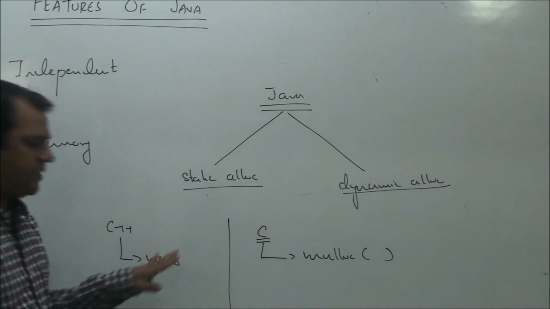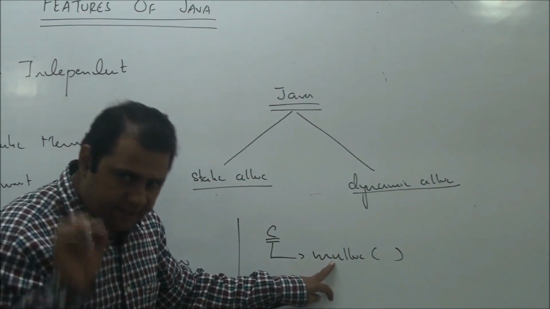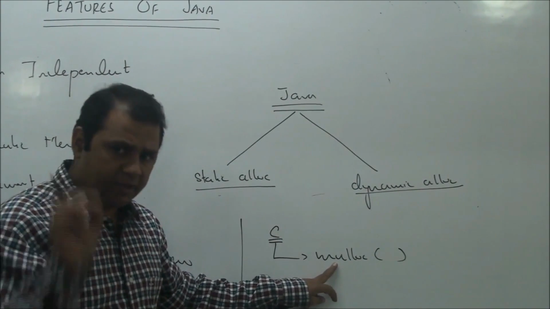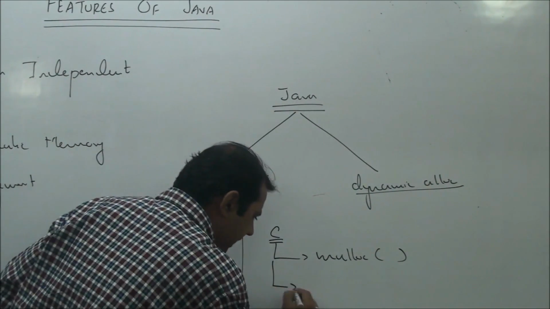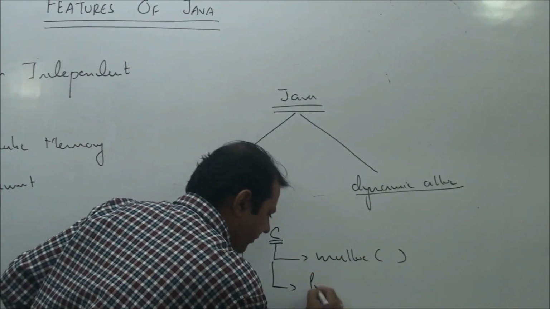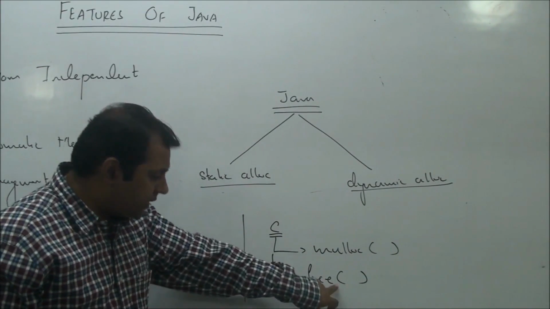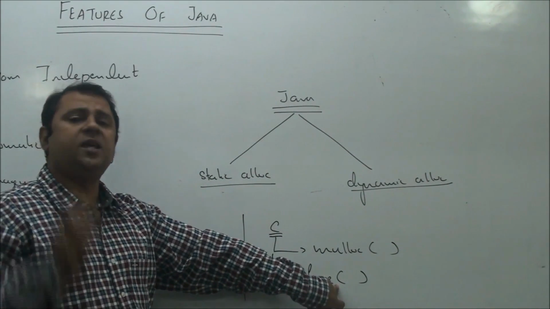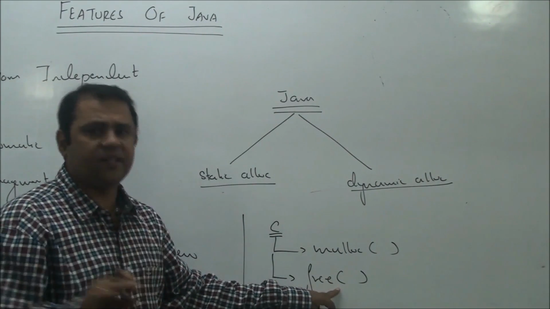But both these languages taught us that after allocating and using the memory, we must never forget to release it, and to release that memory, to destroy it, we used to call a function called free. And if a programmer forgets to call free, we say he is making a memory leak, or he is not releasing the memory properly.